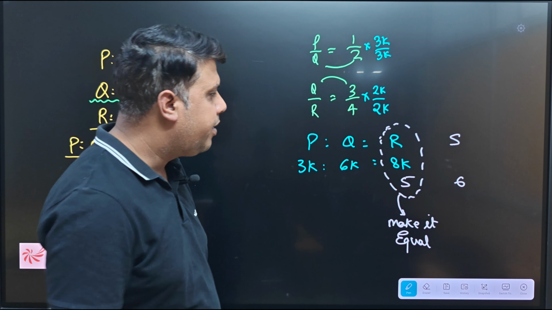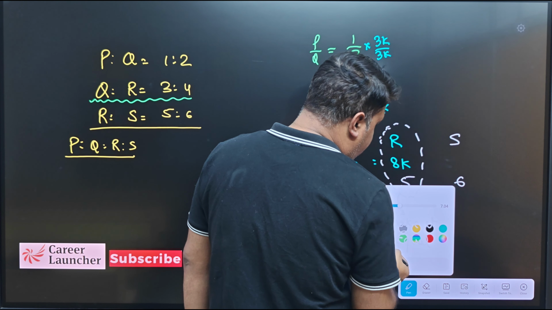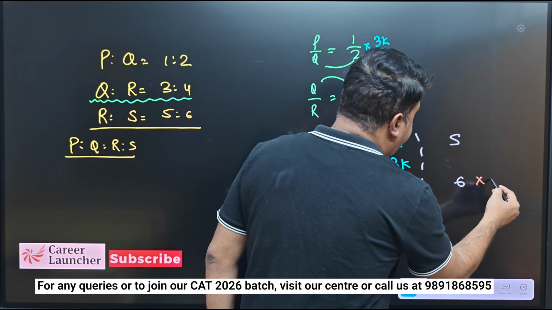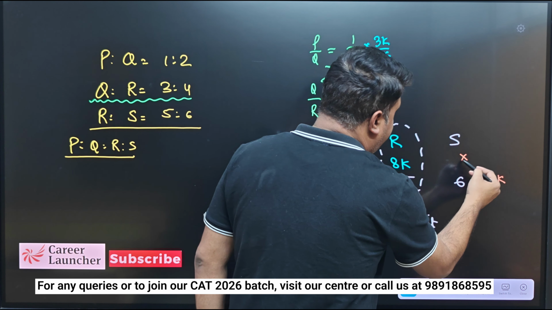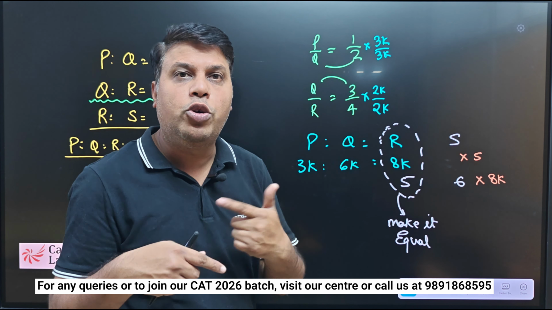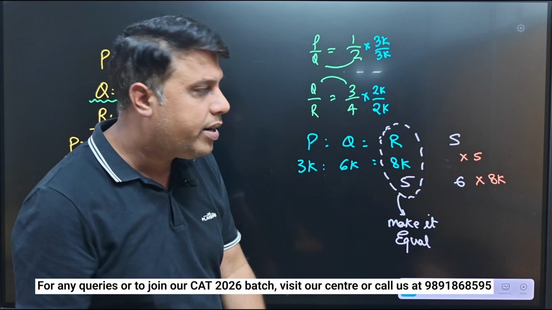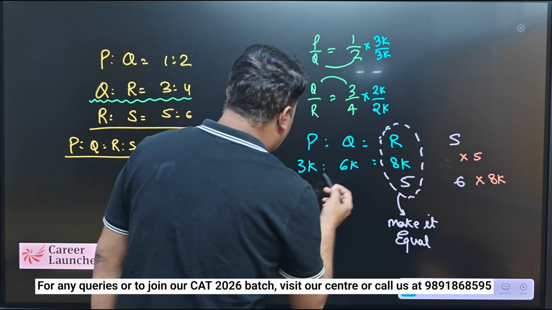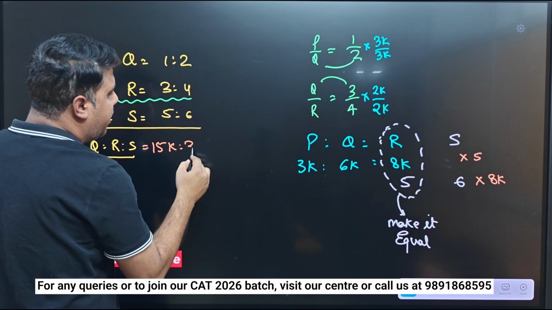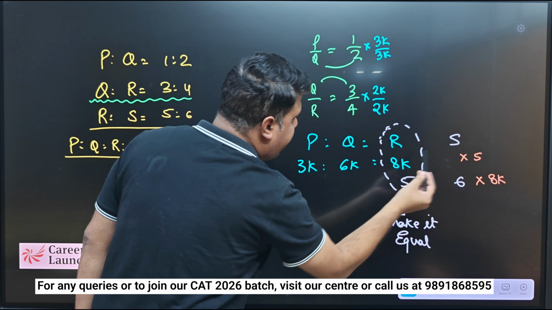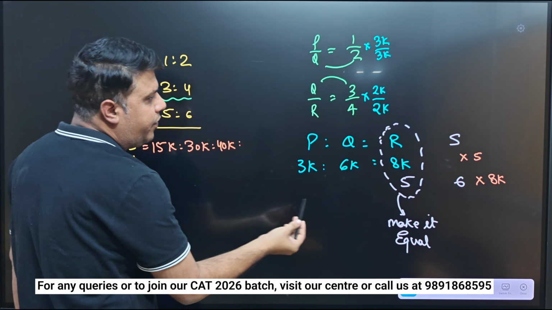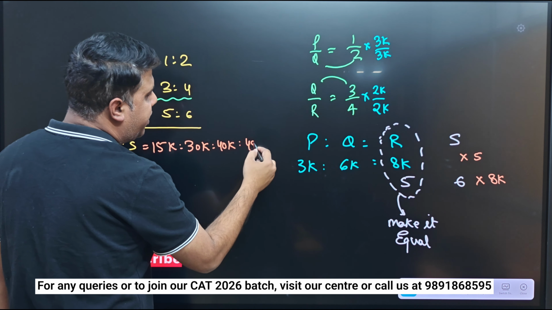Okay, so let's make it equal. For that, I can multiply. I already have k, so I'll multiply it by 8k, and I will multiply it by only 5, because we have already k in the upside also. So I don't need to multiply again by k because it will become k square then, right? So just multiply. 5 into 3 is 15k. 6 into 5 is 30k. Now 8 into 5 is 40k. And here also 6 into 8 is 48, right?